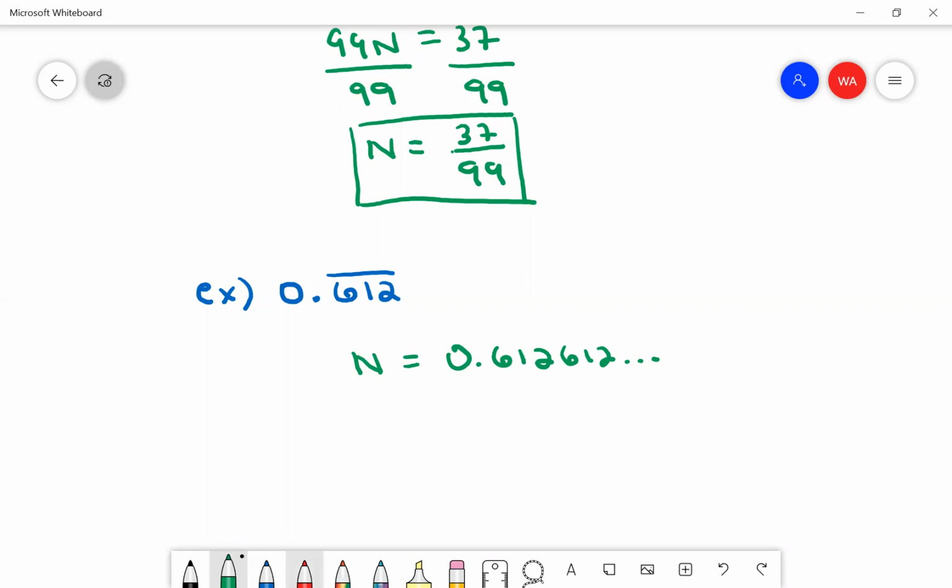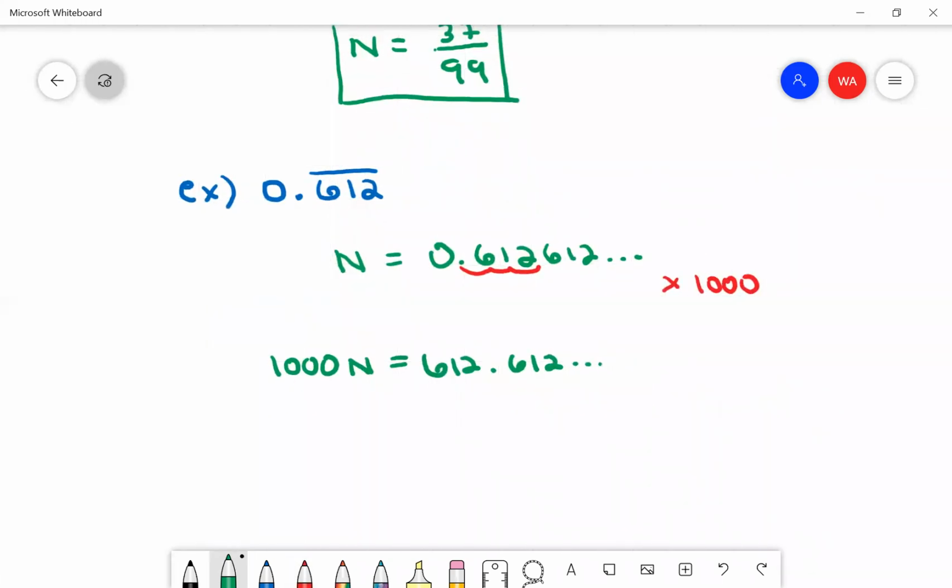All right, so now I want to move the decimal so that I get one set of repetition in front. So I want to get one of those 612s in front of the decimal. So I'm going to multiply by 1,000 in order to move it 3 places. On the left side, I have 1,000n. And on the right side, I have 612.612612 going on forever and ever. And now I'm going to subtract my n statement. And here I'm going to line it up, dot, dot, dot.